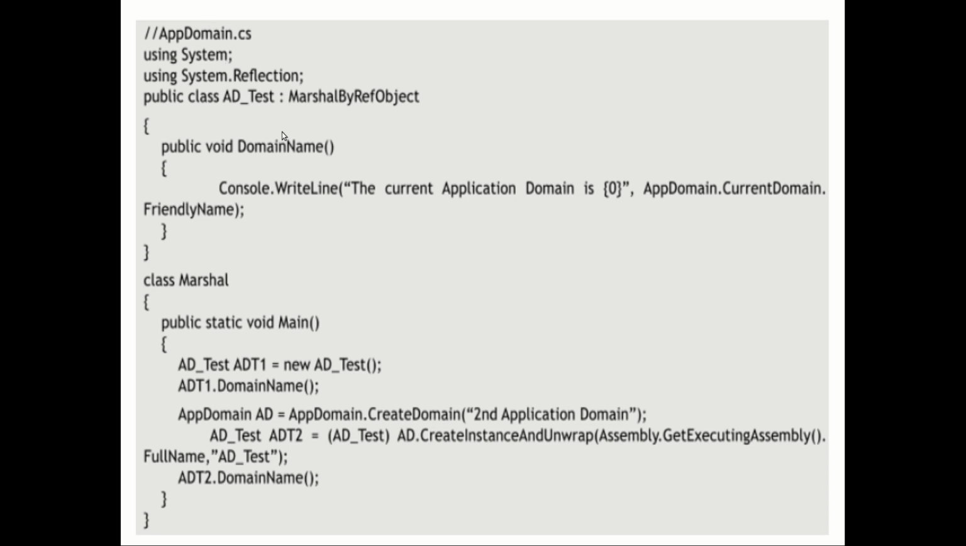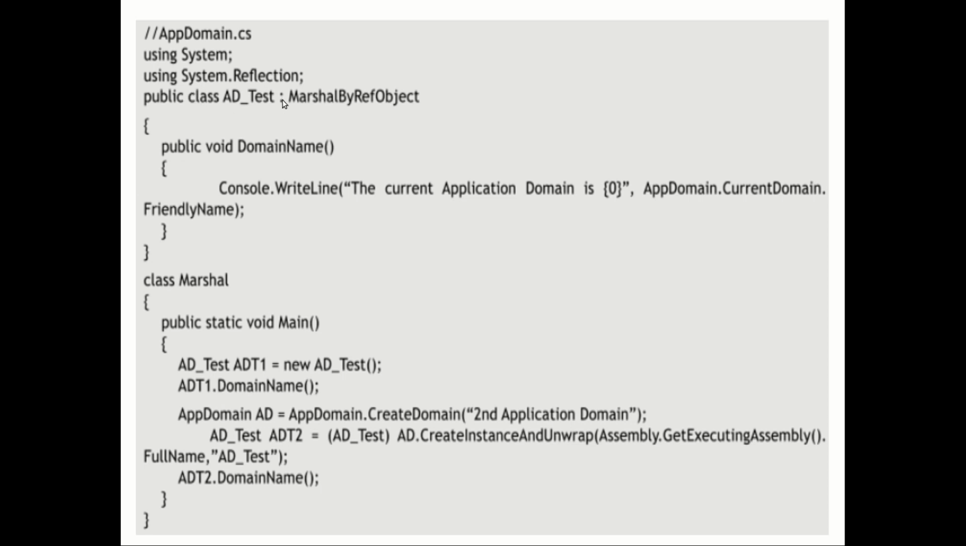You can observe here, if I want to create a marshal by reference object, you have to use System.Reflection, obviously, because all the attributes are available in the System.Reflection namespace. So you add this, then you are going to create a class.